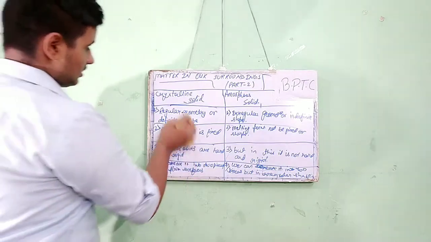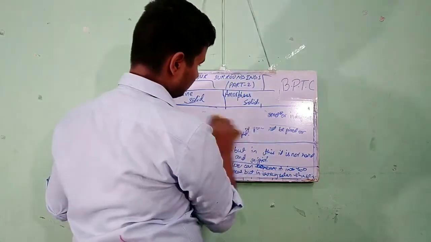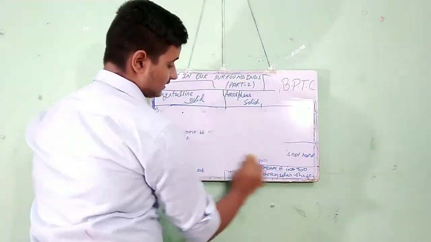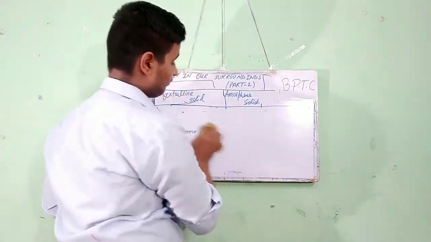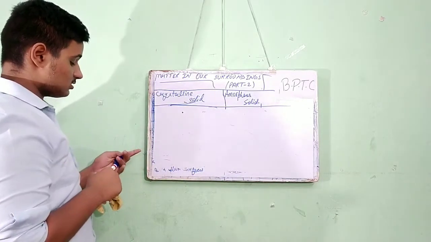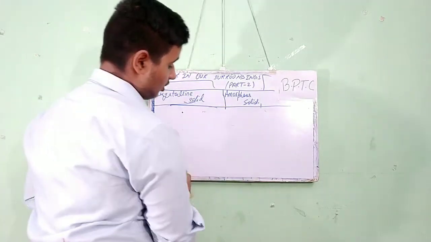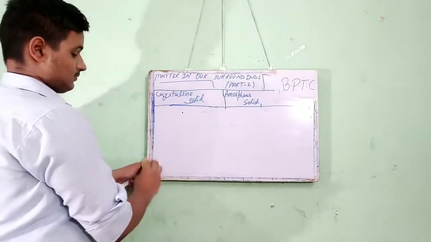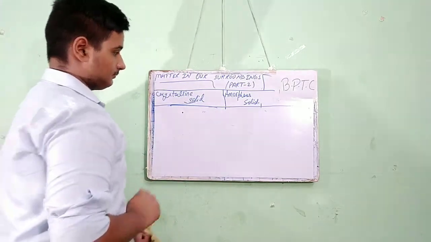And the last point, the fifth point, is a very important point for these two solids.